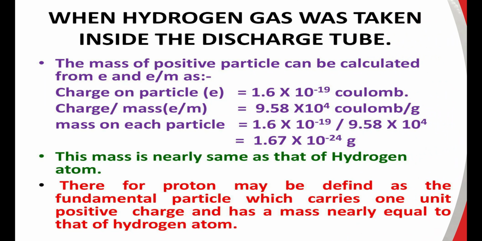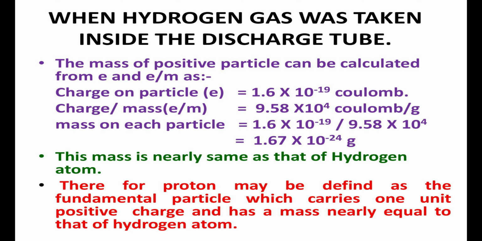When hydrogen gas was taken in the discharge tube in the experiment, we can calculate the mass of the particle. The mass of the particle can be calculated from the charge e and the e/m ratio. The charge on the particle is equal to 1.6 × 10^-19 coulombs. The e/m ratio is equal to 9.58 × 10^4 coulombs per gram.